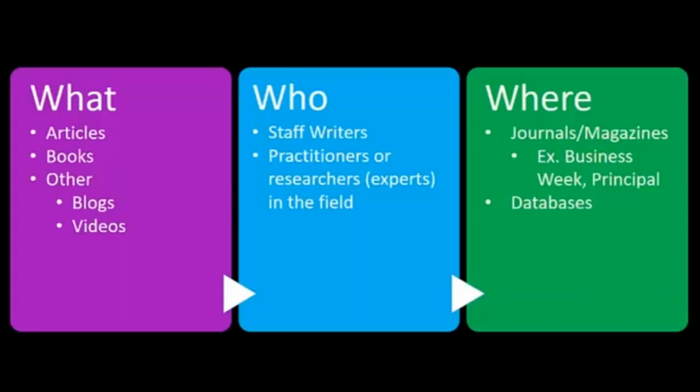Okay, now we're advancing to some slightly more specialized sources. Professional sources are usually articles and books, and sometimes other things like blogs or videos that are usually written by practitioners or researchers in that field. So, for example, a nursing article would be written by a nurse, a teacher blog would be written by a practicing teacher, etc. The bulk of these materials are found in professional journals or magazines and databases. Many of these resources are written for other professionals in the field, so you'll start to see more specialized vocabulary written at a slightly higher level, but still pretty readable.